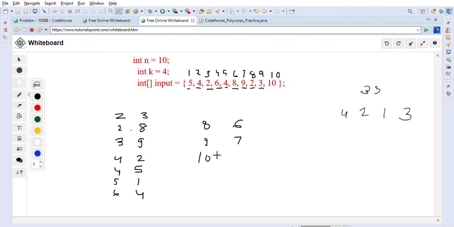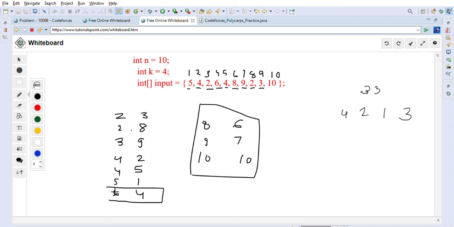So 10 10. The number of days we are given is 4, so it means that we will take the top 4, right? So these 4 we will take. So these are 3 and this is 1, so total 4 we will take. And after that we will solve this again, right?